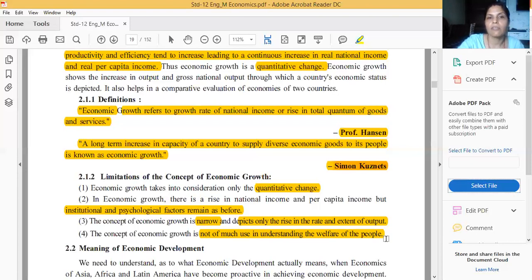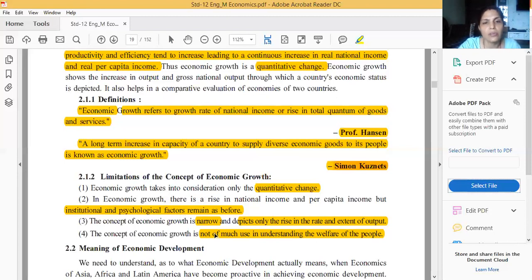What is our first limitation? The first limitation is quantitative changes: economic growth only considers quantitative changes. Second, it only increases the national income and per capita income, but institutional and psychological factors remain as before. Clear?